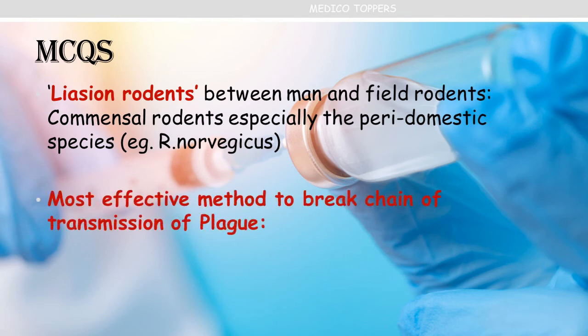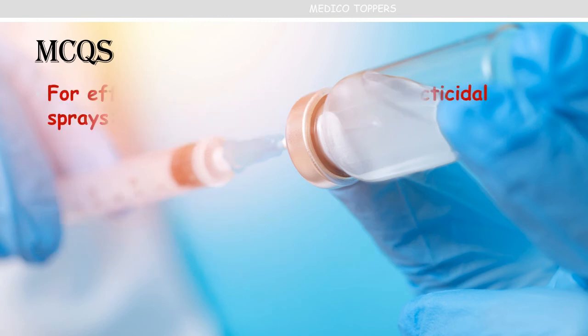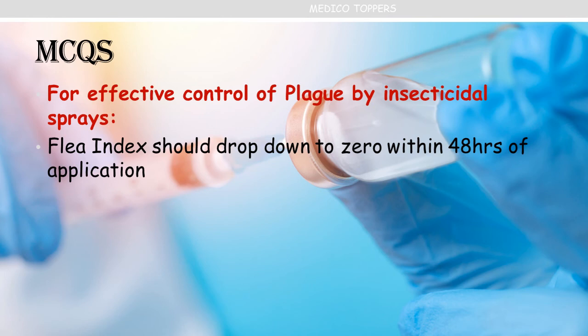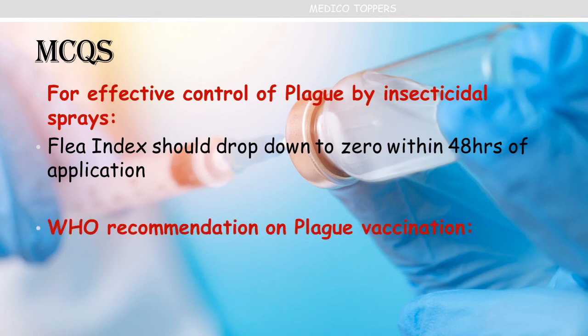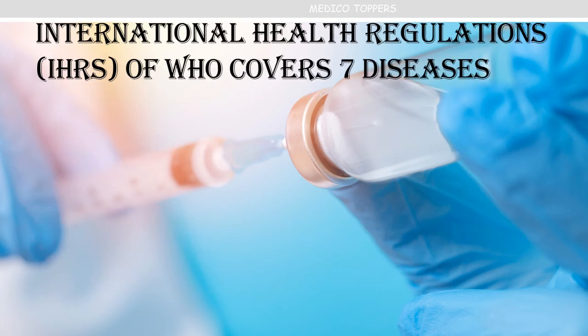Then the most effective method to break the chain of transmission of plague is destruction of rat fleas by proper application of an effective insecticide. For effective control of plague by insecticidal sprays, the flea index should drop to 0 within 48 hours of application. So this is one method to check whether the insecticidal sprays are working or not. And the WHO recommendation is that plague vaccination should be used for prevention and not for the control of human plague. And these are all the MCQs related to plague.